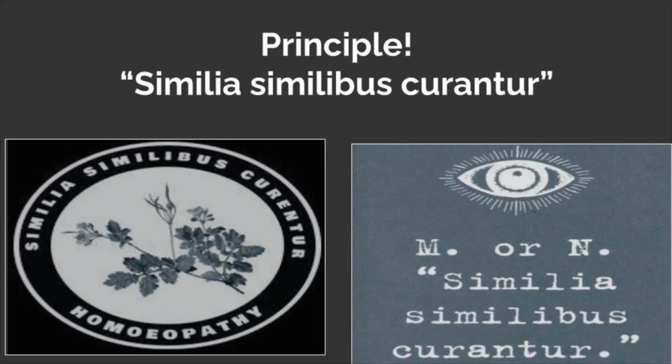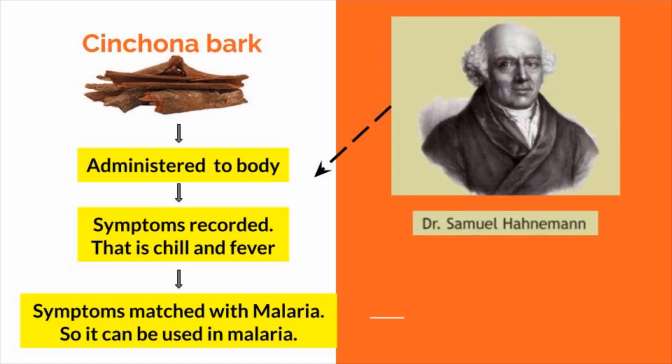Now come to the basic principle of homeopathy, that is similia similibus curantur. Similia similibus curantur means like are cured by likes. That is, like diseases are cured by like medicines. So how was this concept of the homeopathic system of medicine developed by Dr. Hahnemann?